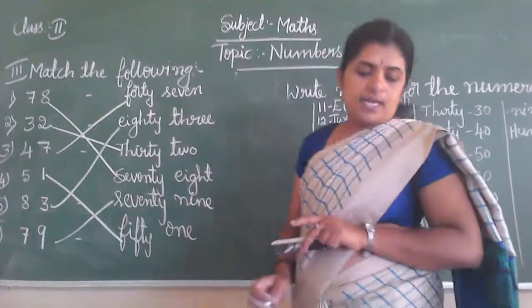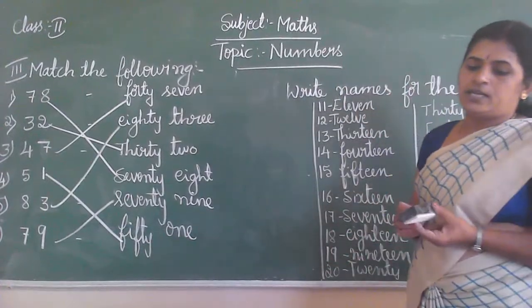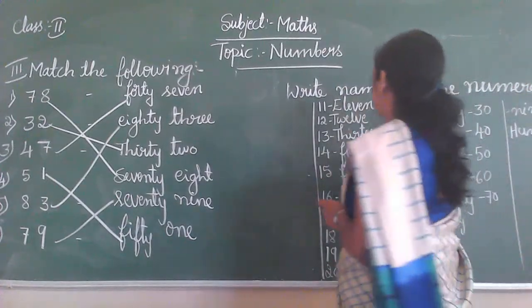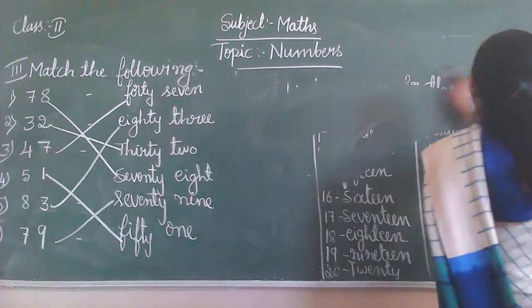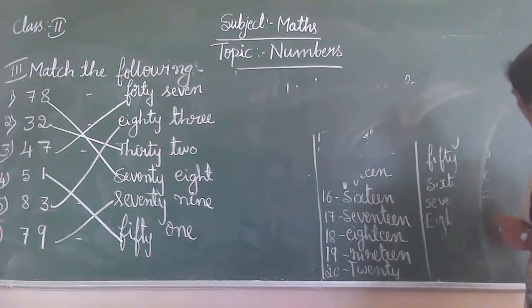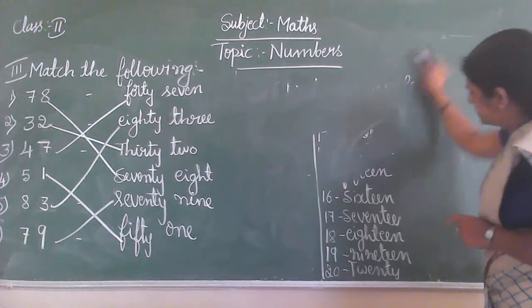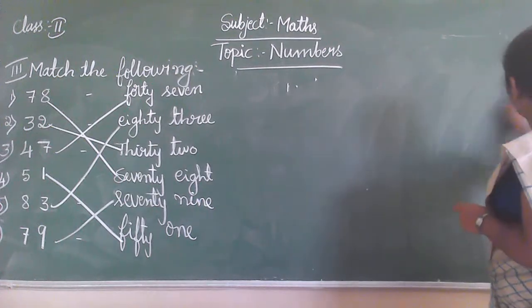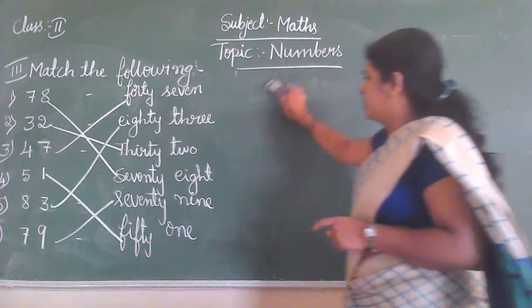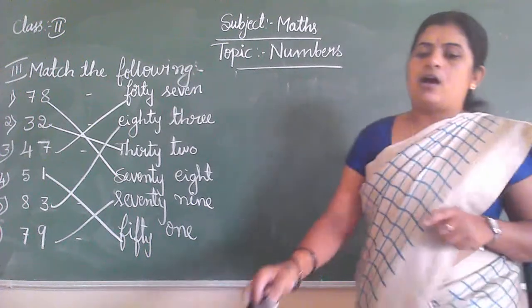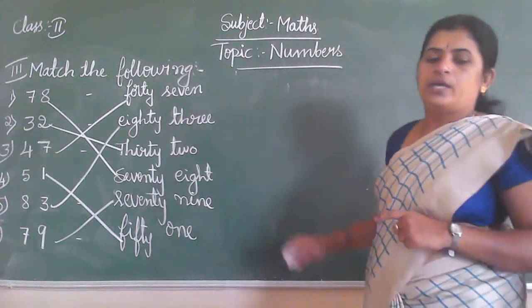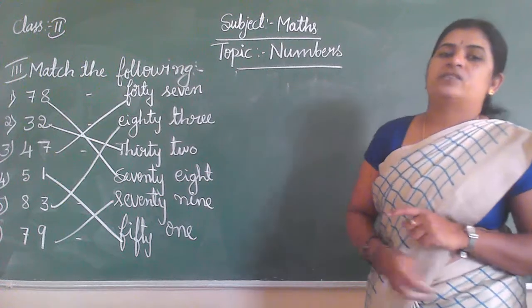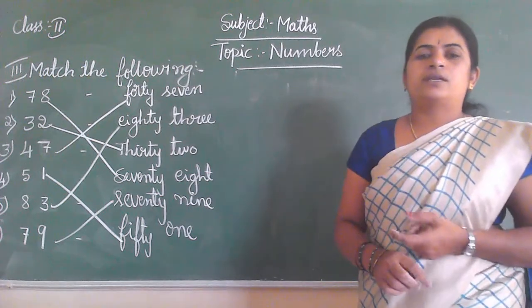Okay. Next, write the following numbers in words. First, you should write the numbers 1 to 500. After that, you have to write 1 to 1000 also. It is very easy for 1000 numbers also.